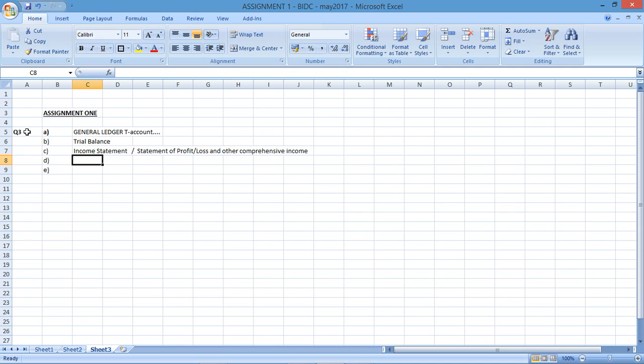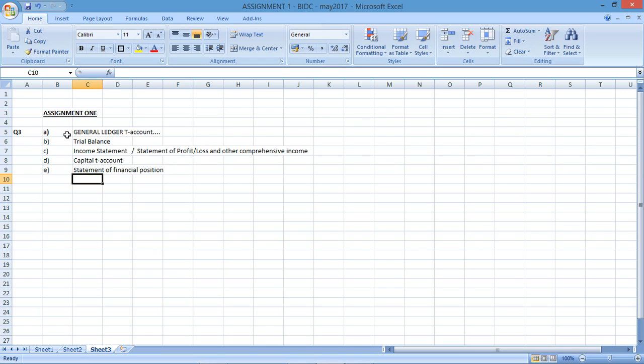And D says complete the capital account by transferring the profit and total drawings for the year. So capital T account, that's something that I need to draw up. And prepare a statement of financial position. So that's the requirements for this particular question.